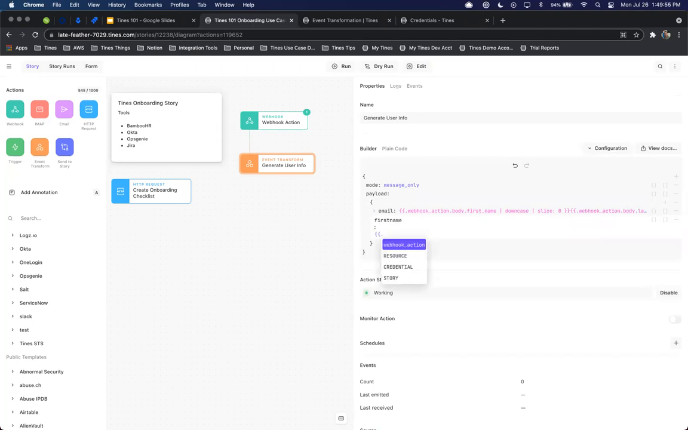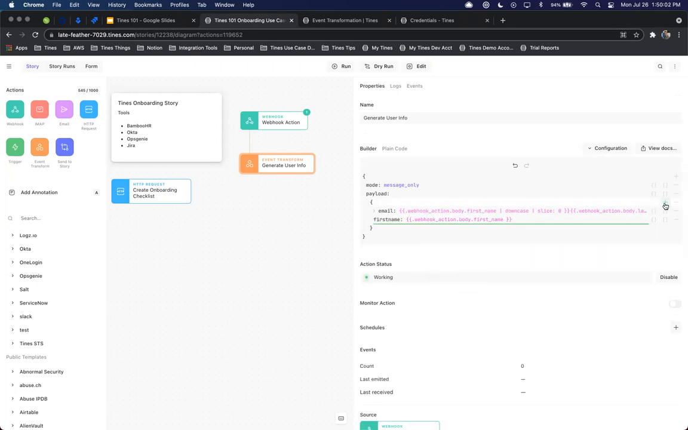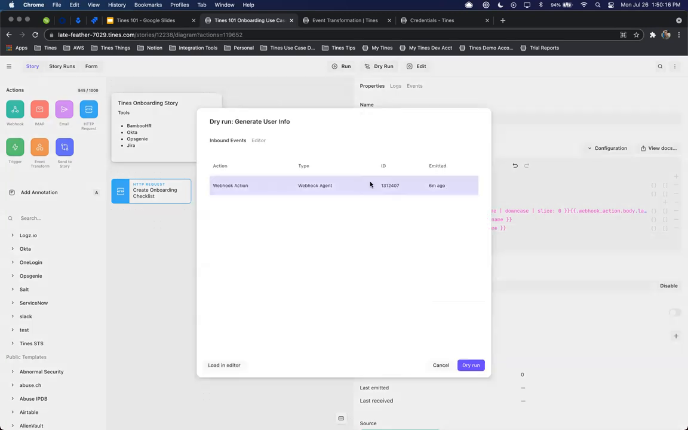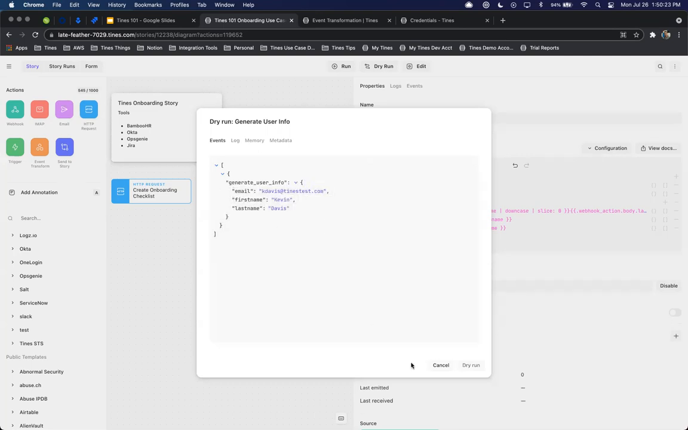So we'll do the same thing. We'll call our webhook, do .body, and then do .first name. And then I'm going to add in another field here, and this is going to be last name. And same thing, double curly brace, period, webhook, .body, .last name. Great. And again, if I wanted to dry run this, select dry run, select my event, and then once I submit that, you'll see I have all the appropriate information already configured.